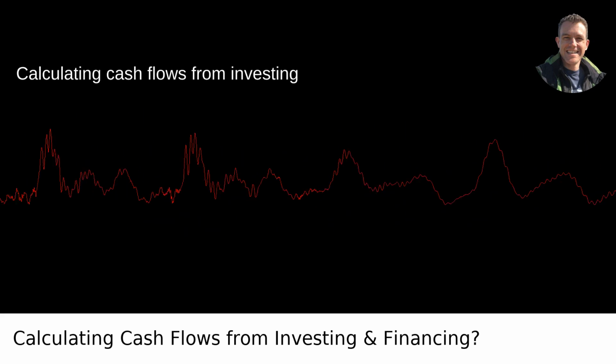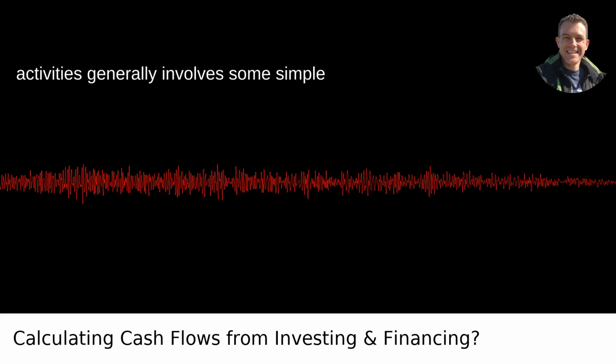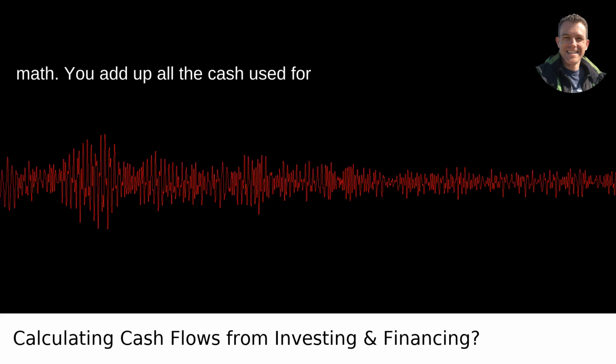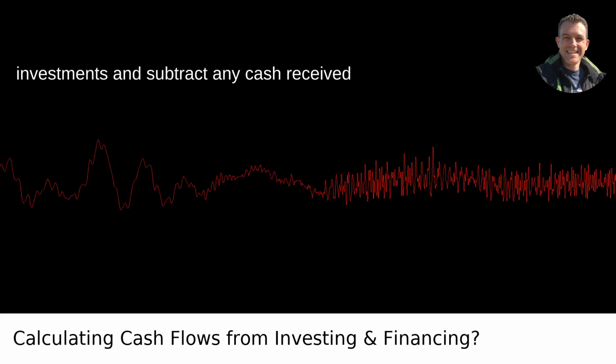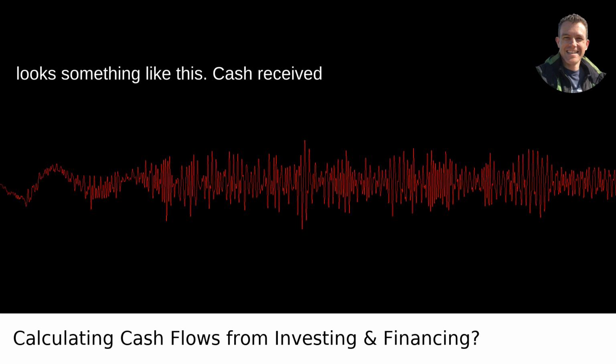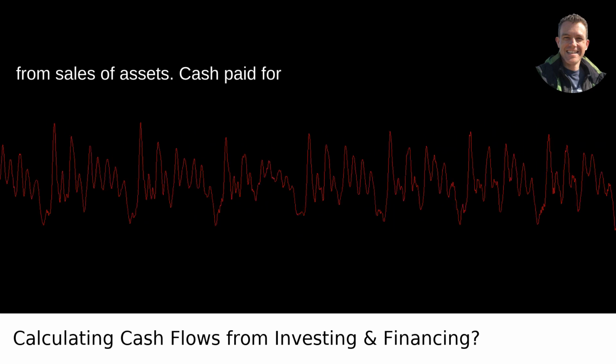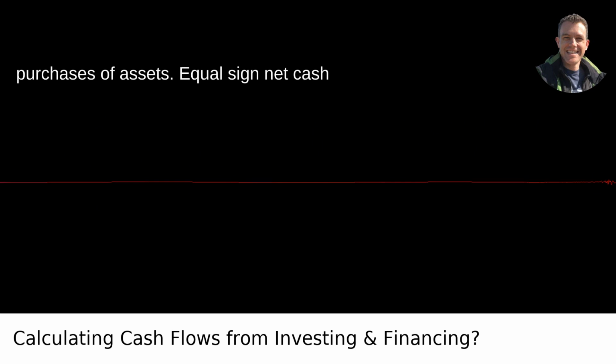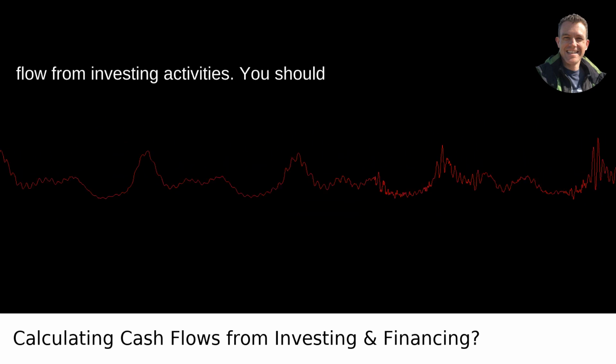Calculating cash flows from investing activities generally involves some simple math. You add up all the cash used for investments and subtract any cash received from selling investments. The formula looks something like this: cash received from sales of assets, minus cash paid for purchases of assets, equals net cash flow from investing activities.